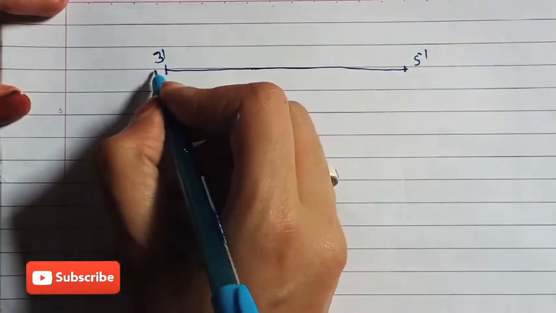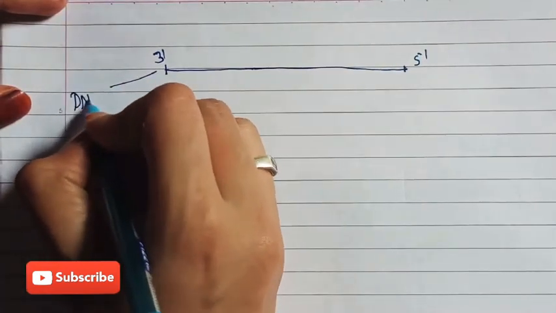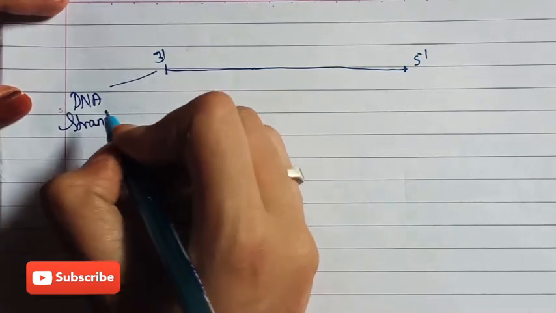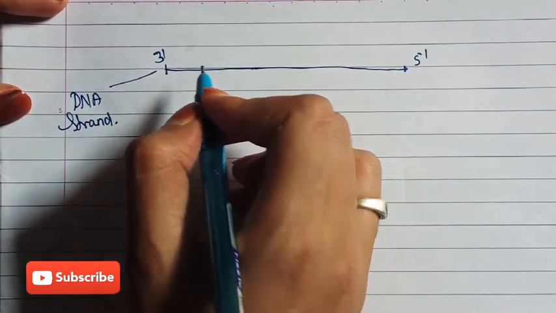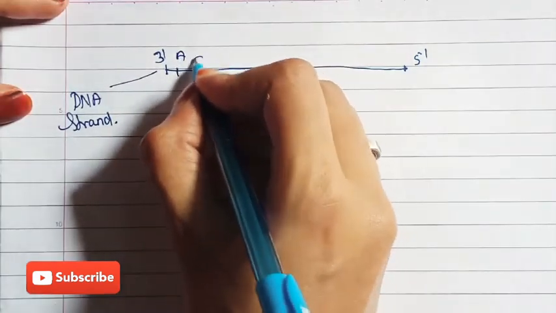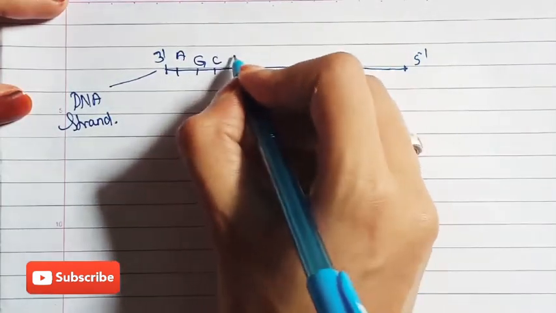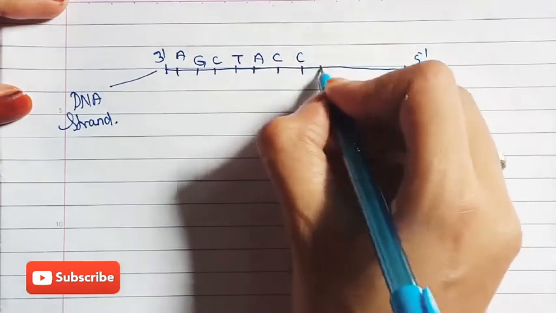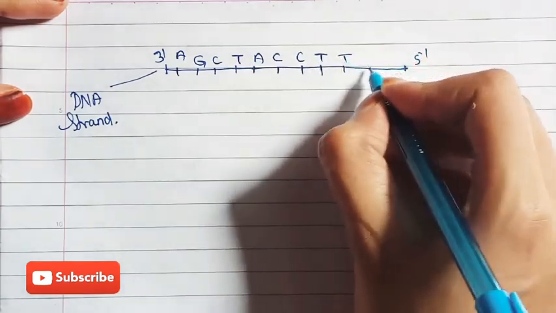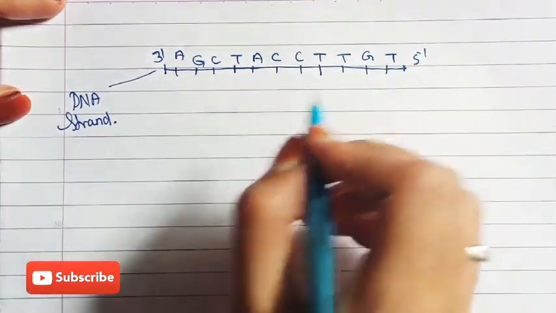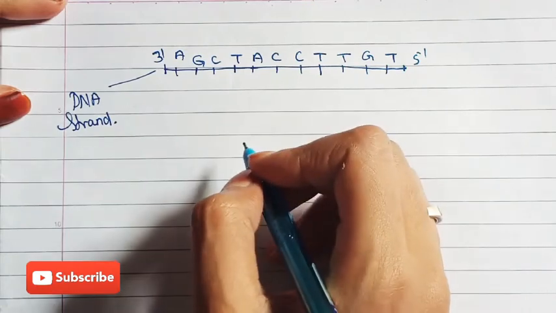As we know, on the DNA strand purines and pyrimidines are present, so we will write adenine, guanine, cytosine, thymine, adenine, cytosine, cytosine, thymine, guanine, thymine. These are arranged on the DNA strand.